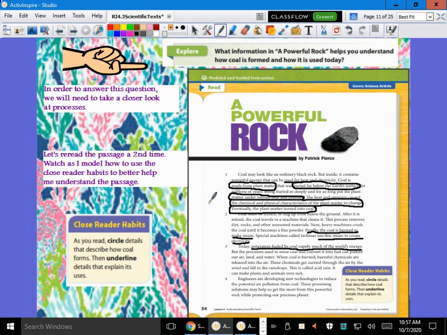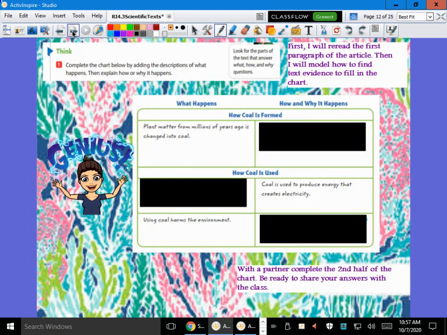So, our second time through, we've marked up our text. We circled all the details here that explain how the coal is formed, and also we underlined our details explaining how coal is used. Okay, let's keep going. So, this graphic organizer is what you're going to be doing here, friends, as we go and open up our lesson for today.